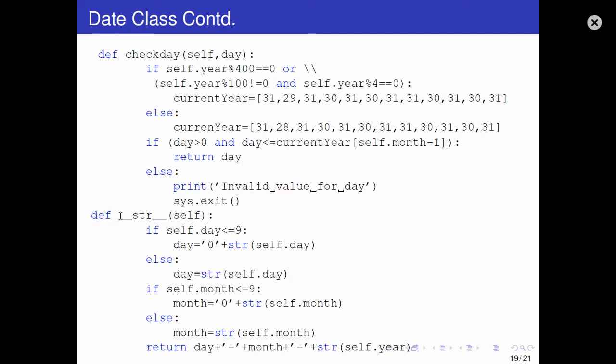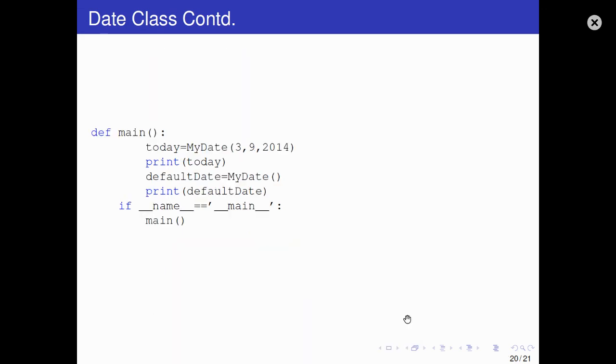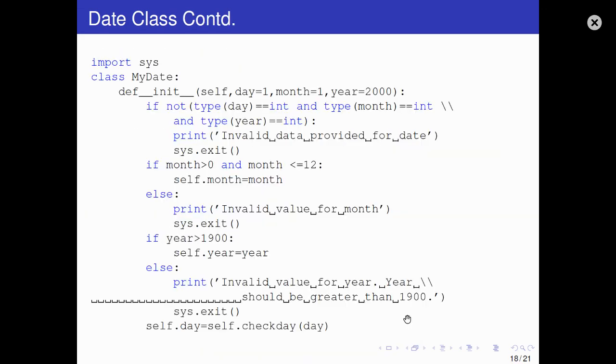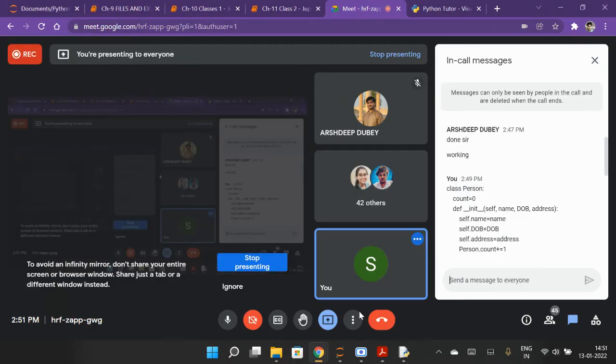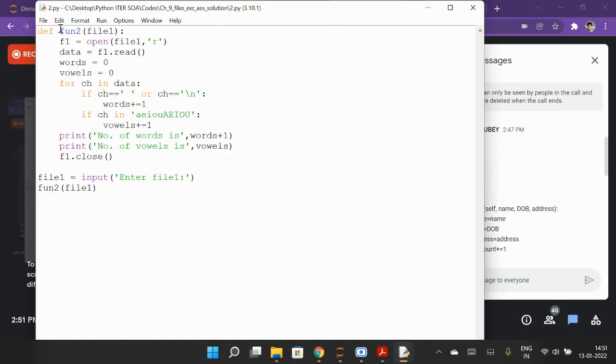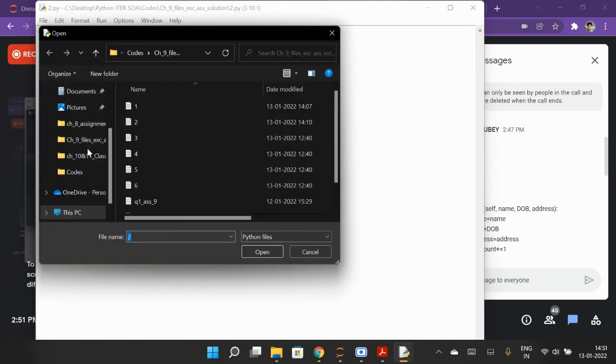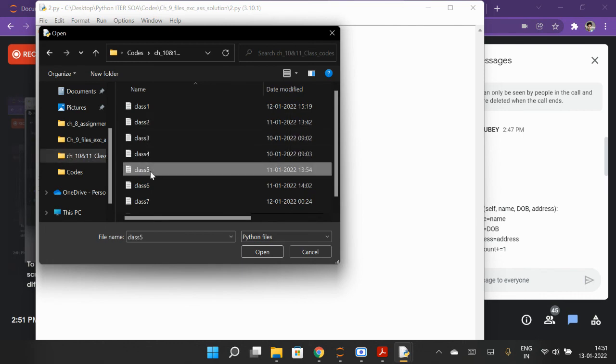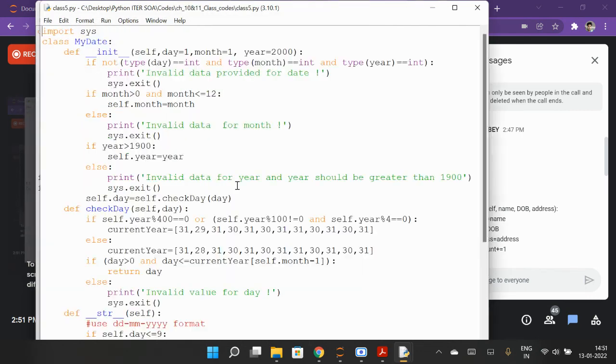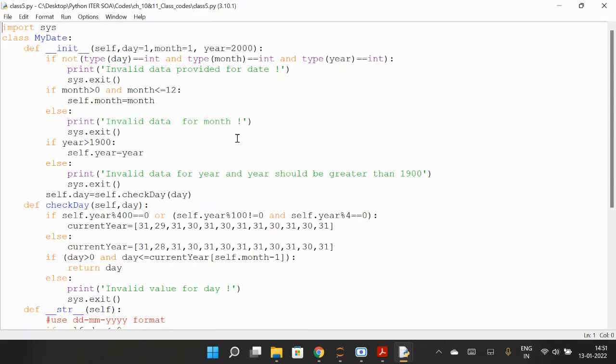So def __str__(self), self is the object, and then what we return is actually this: day, month, year. So let me explain it from the beginning. Okay, so try to understand this, and I also have this program, so I can open it. Yes, so try to understand this class.